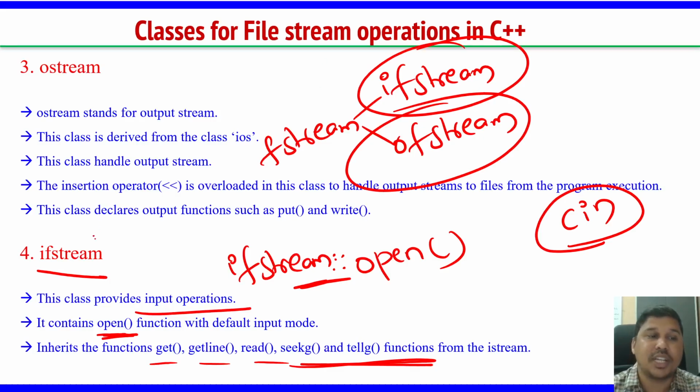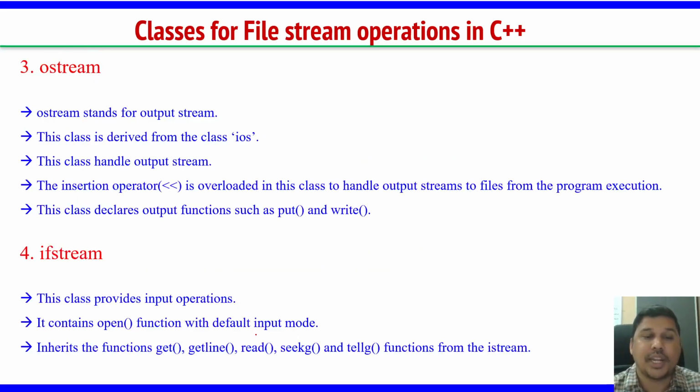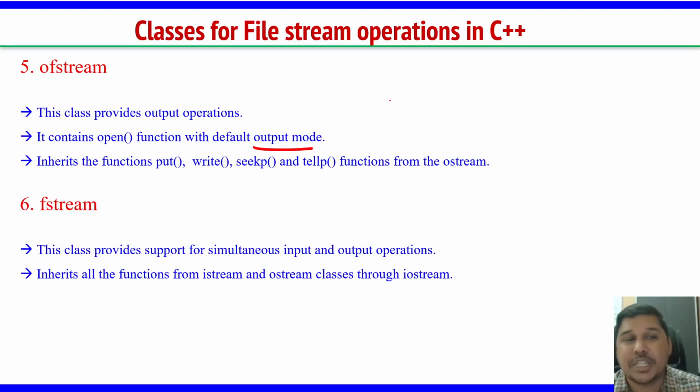So we have studied ifstream. In the same way we have ofstream. This is for output. The ifstream will put the file in input mode, and the ofstream will put it in output mode. So these are two kinds of streams specially for files. Then the third one is fstream. It is nothing but the generalization of both ifstream and ofstream.